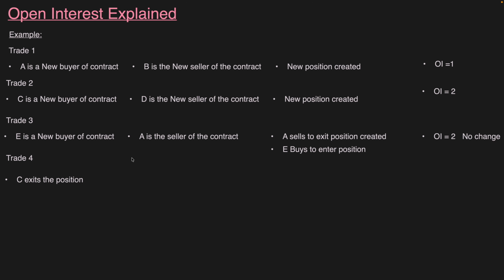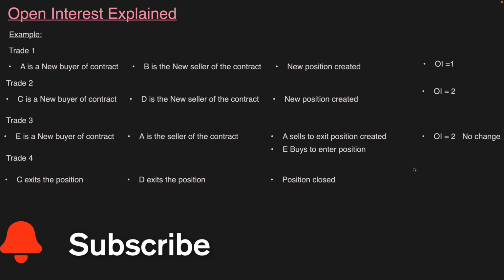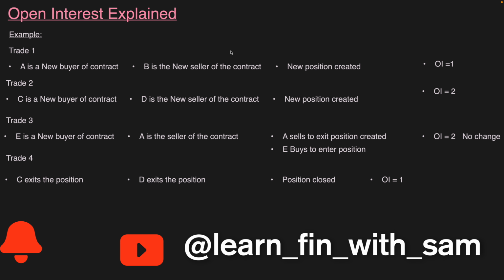Now coming to D, that is trade 4. C exits the position and D also exits the position. So the position gets closed and the open interest will become 1 from 2, that is, the open interest has reduced. So this is how open interest functions.